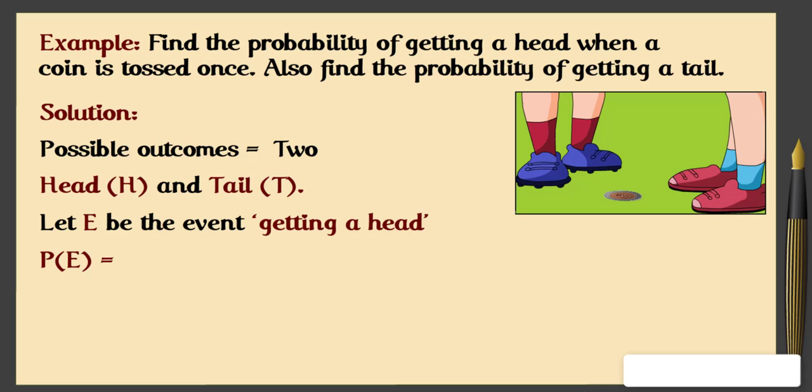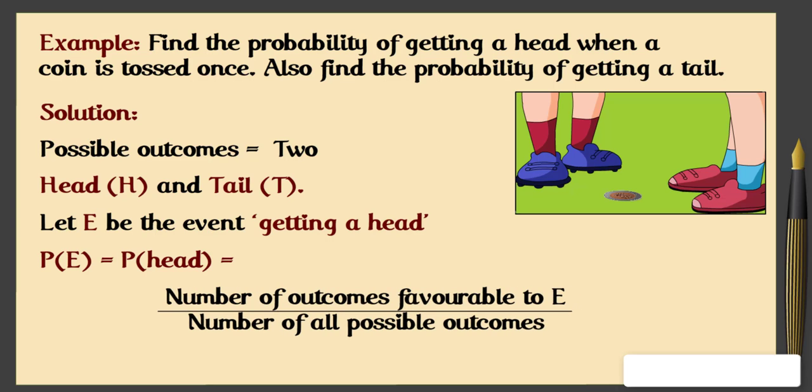Therefore, P(E) equals P(head) equals number of outcomes favorable to E upon number of all possible outcomes equals 1/2. Similarly, if F is the event getting a tail, then P(F) equals P(tail) equals 1/2.